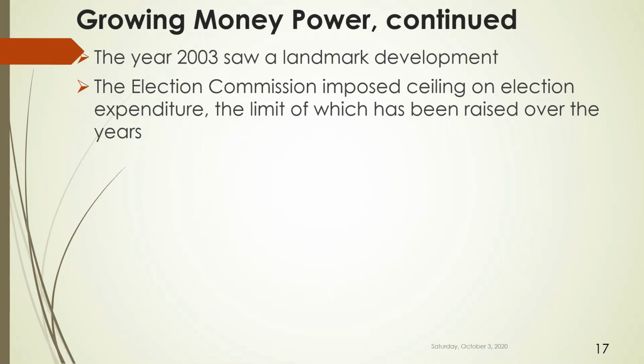So it imposed a ceiling. Ceiling means some kind of cap, some kind of limit to the expenditure. This limit is not the same for all the years, because the cost of living increases. Accordingly, the limit is also changed from one election to the other. It doesn't remain fixed forever.